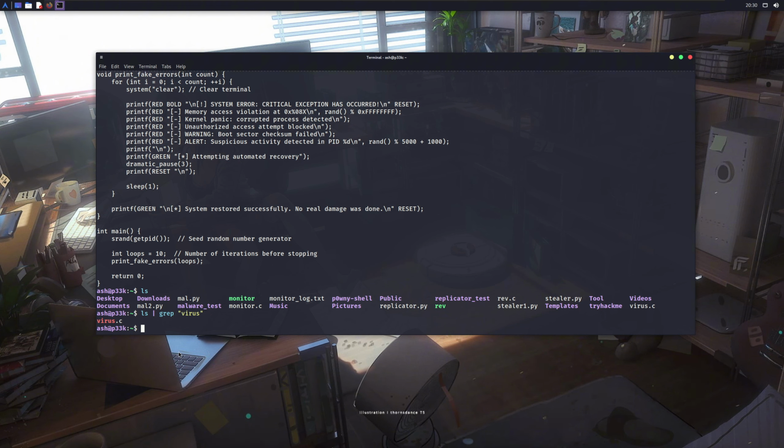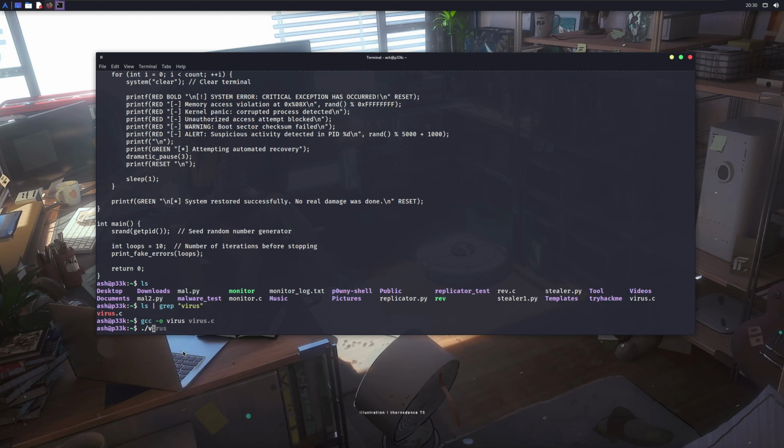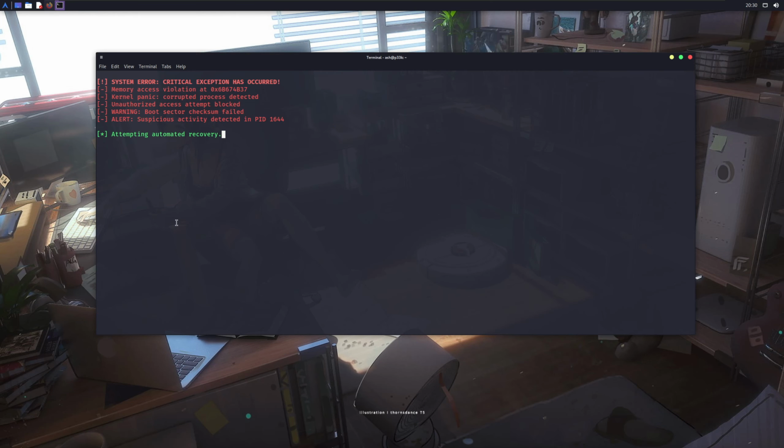I have it inside this file in my Linux environment. I used GCC to compile it, and now let me run this virus binary. So, we can see some content in our terminal, but it's totally not what I expected. I thought it would flicker the screen instead of just typing messages in the terminal. But anyway, what else can you expect from a harmless malware?